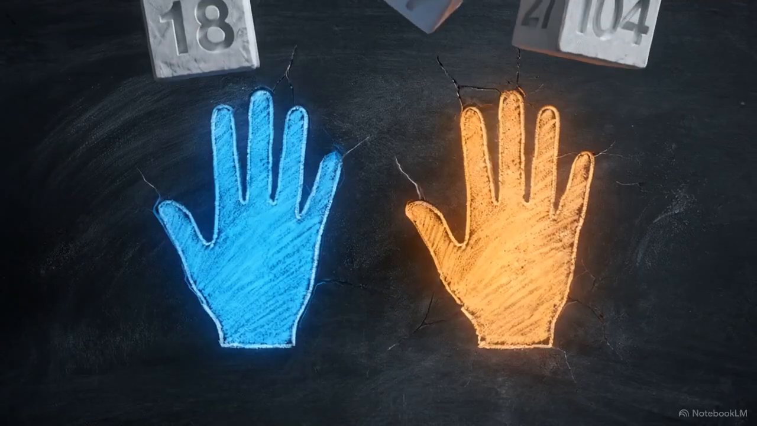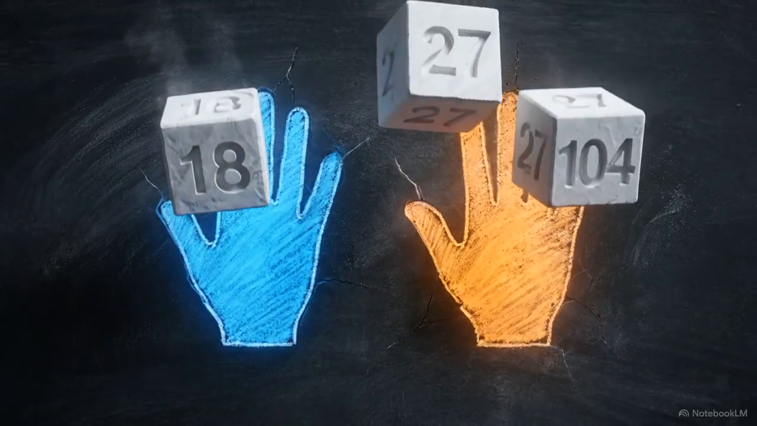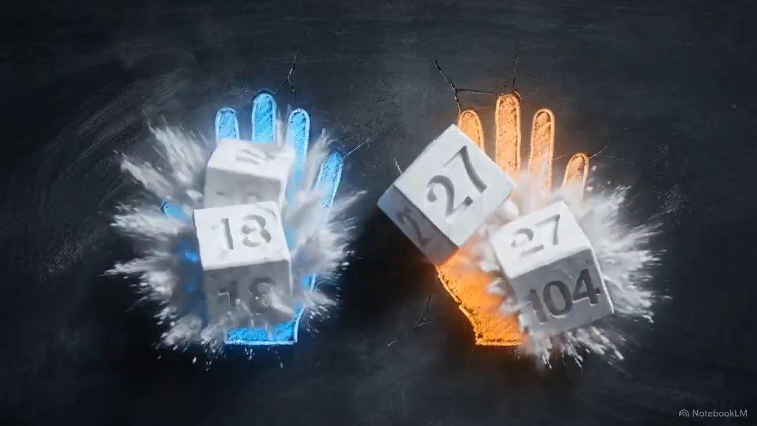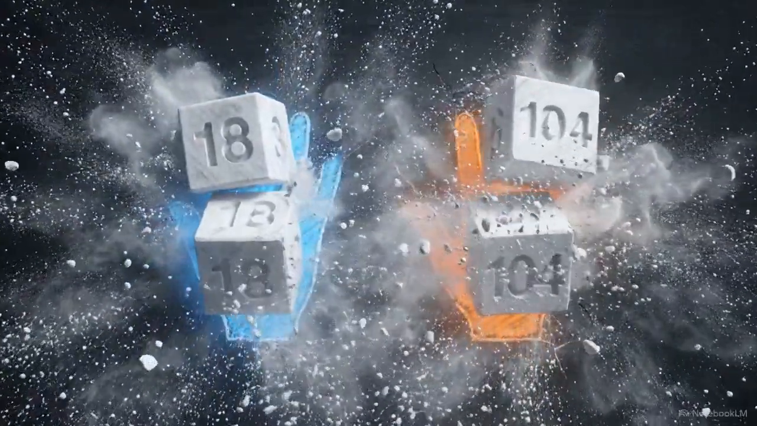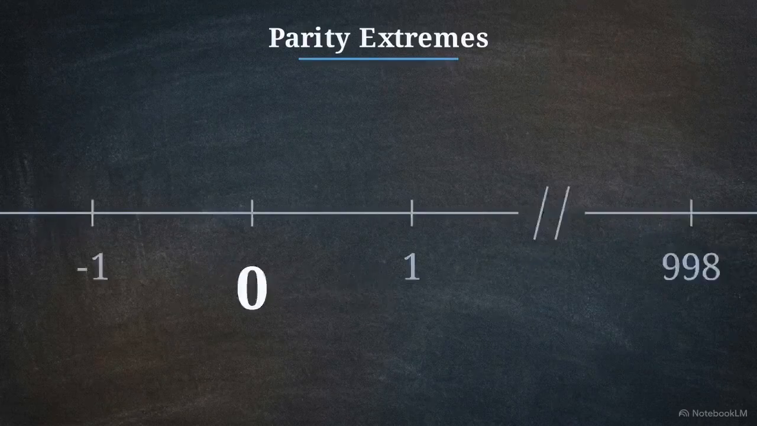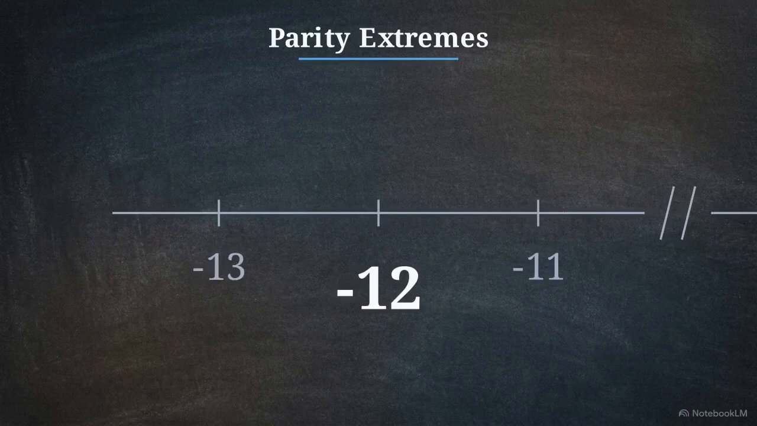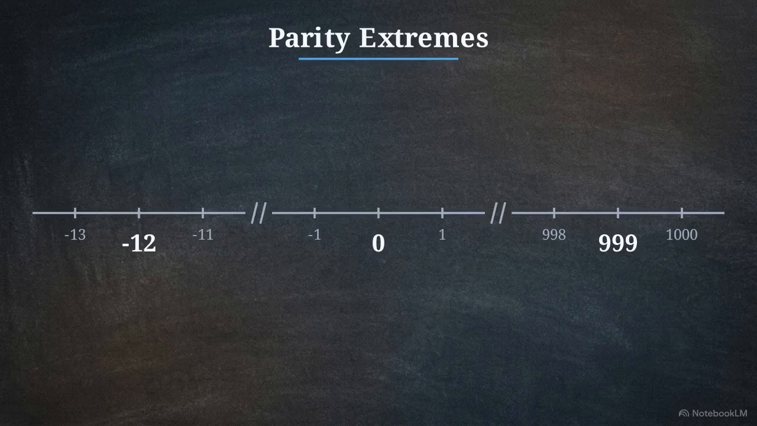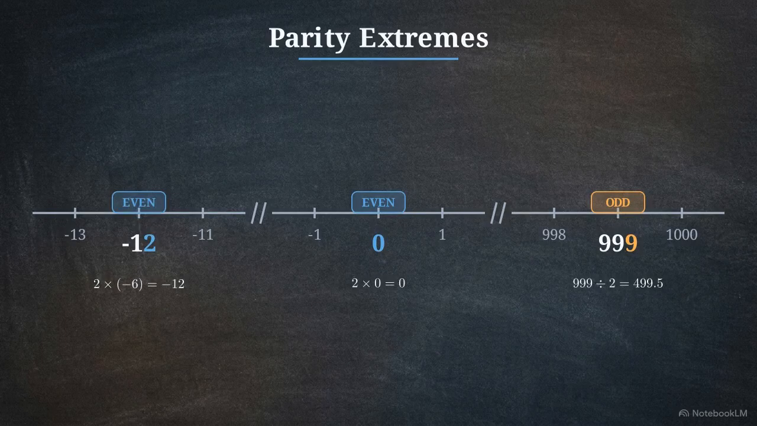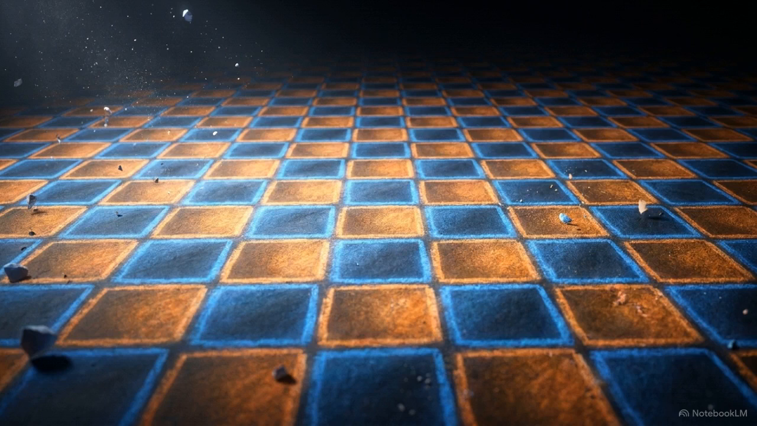Look at 18, 27, and 104. Thanks to the final digit, you instantly see 18 and 104 are even, while 27 is odd. Now check the extremes. 999, 0, and -12. The rule holds. 999 is odd, while 0 and -12 are even. The scale or sign of the number is irrelevant. The code of parity operates instantly across the entire number system.